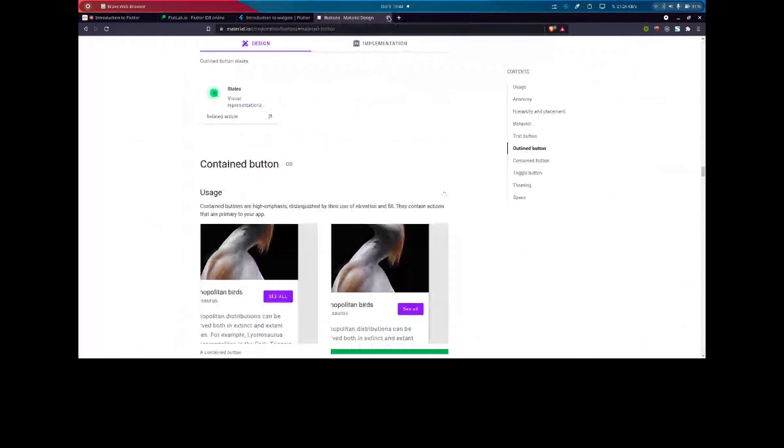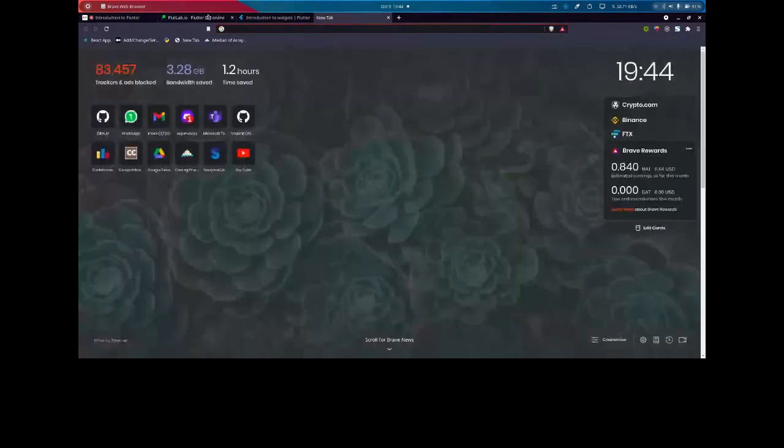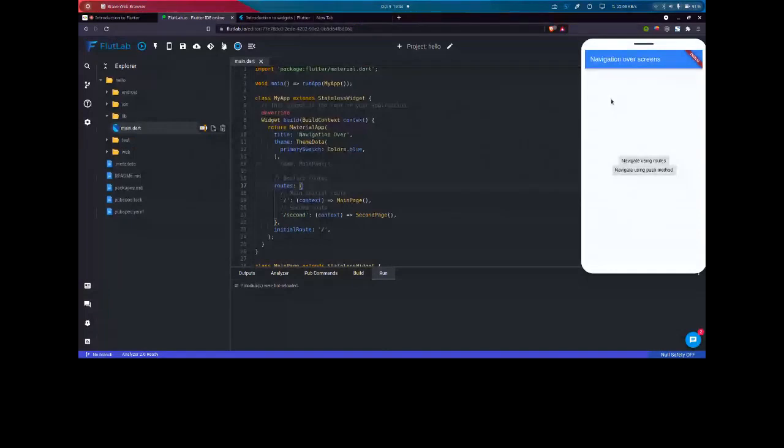Like Firebase part, could you cover? Yeah, Firebase, I completely forgot. So I was saying, this was a simple application. This application won't be used by anyone. This is only for learning purposes.